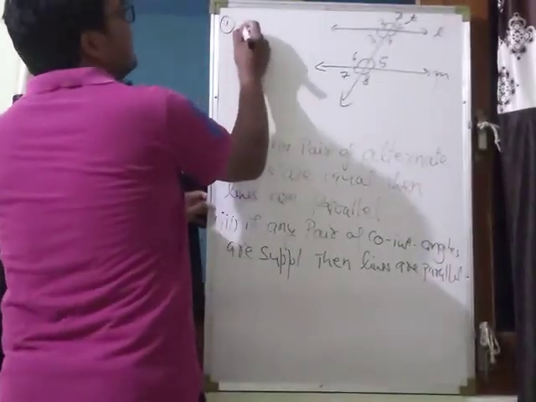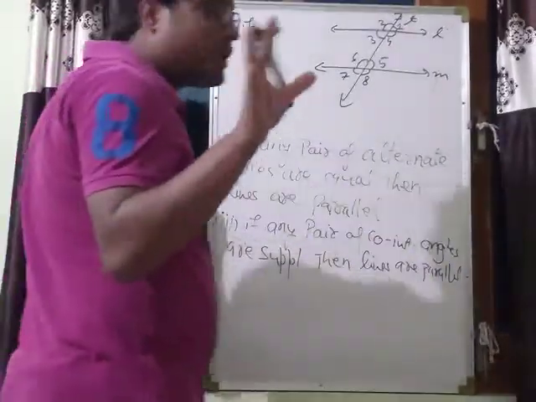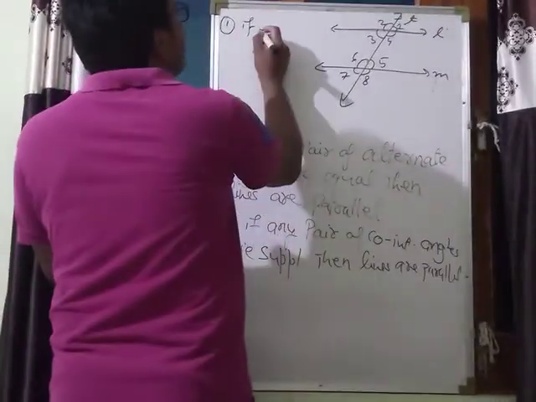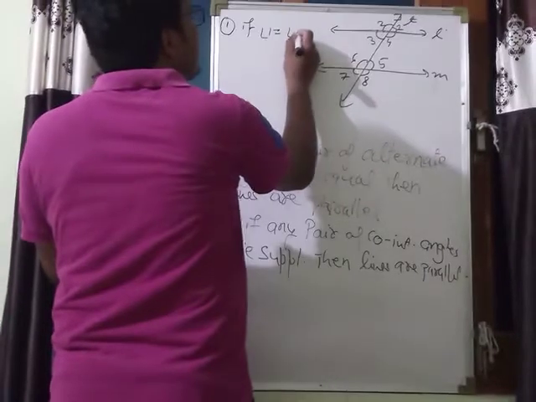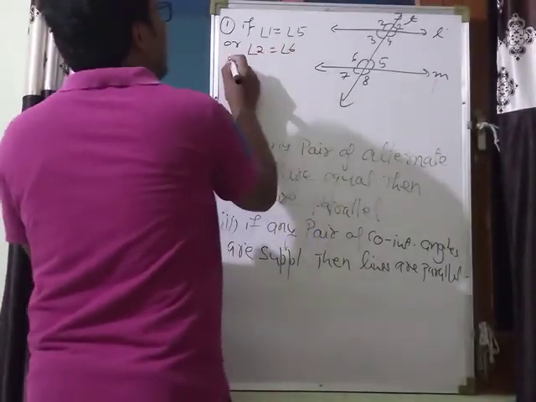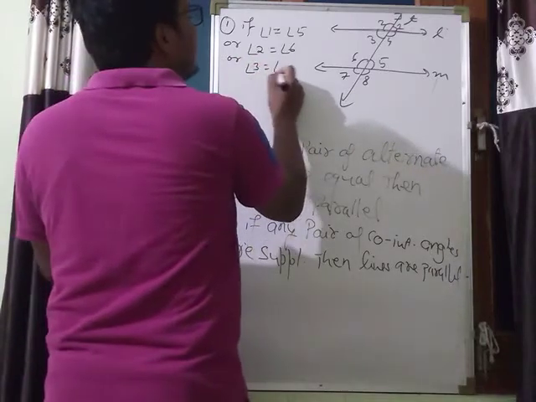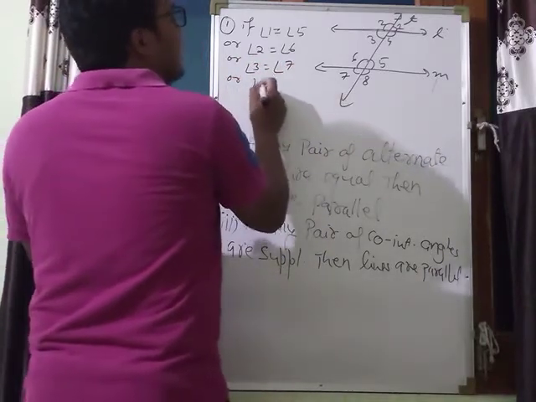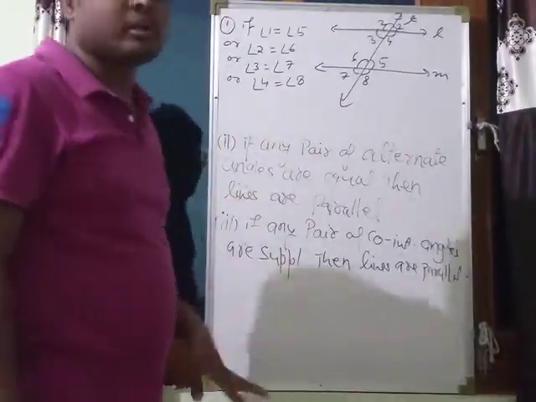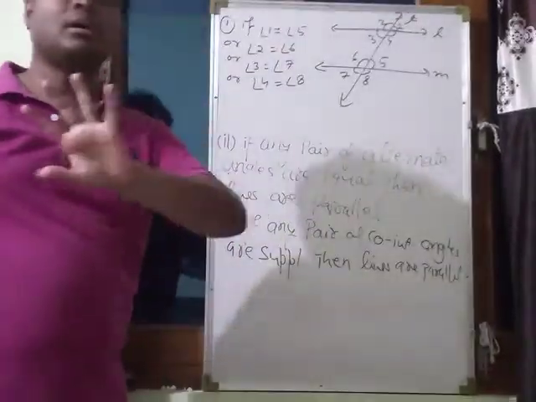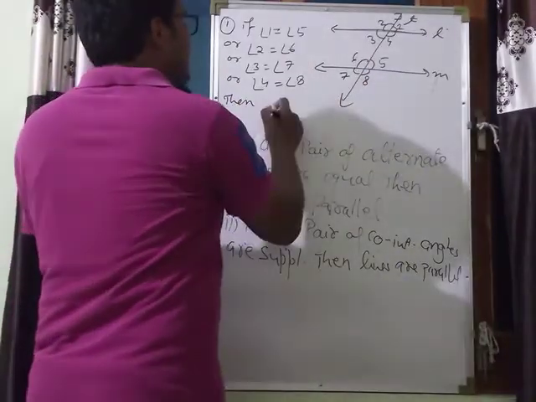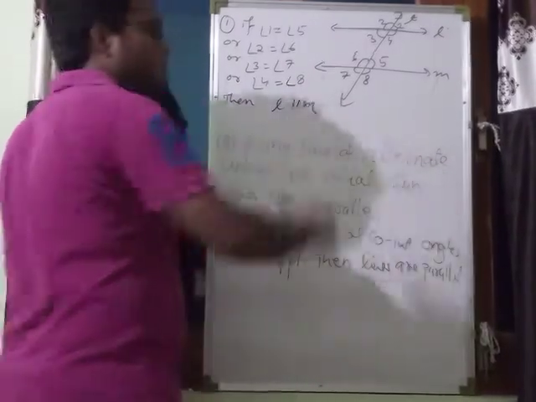First, the statement wants to say that if angle 1 is equal to angle 5, or angle 2 is equal to angle 6, or angle 3 is equal to angle 7, or angle 4 is equal to angle 8, four pairs of corresponding angles, if any one of them is equal, then these lines L is parallel to M.